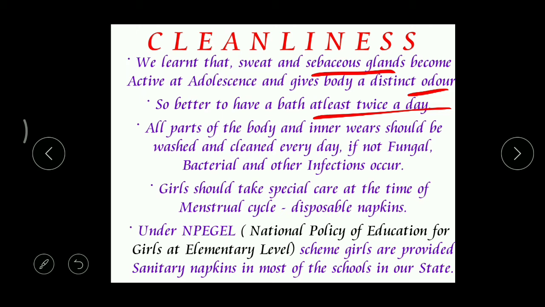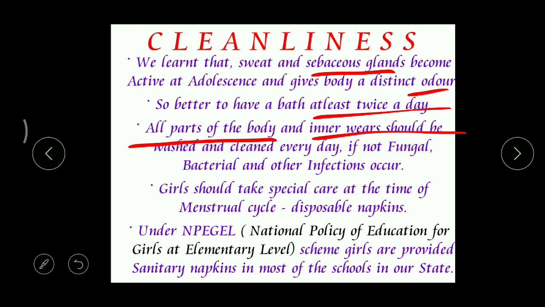Okay, and during this bathing, all parts of the body and inner veins should be washed and cleaned well. Especially these inner veins, daily we have to wash them with hot water. Next, even while washing, it is better to add some antiseptic solutions, like Dettol, Savlon, like this, and they should be dried under the sun.